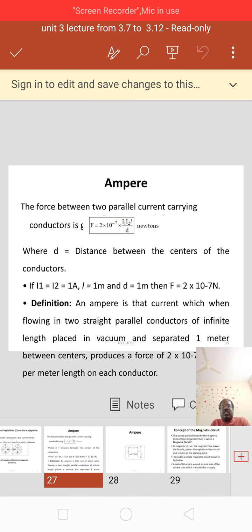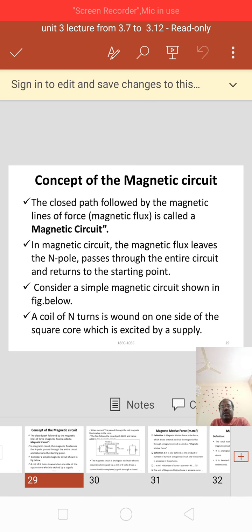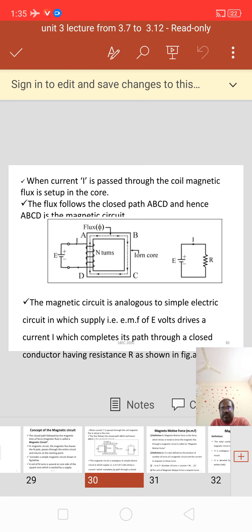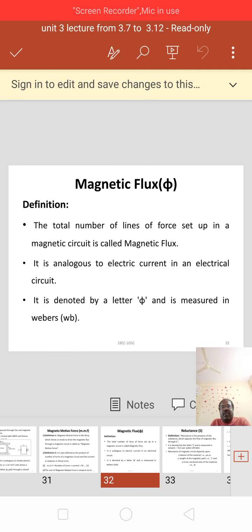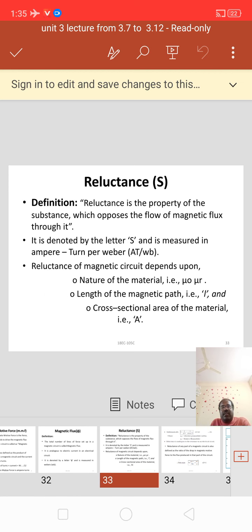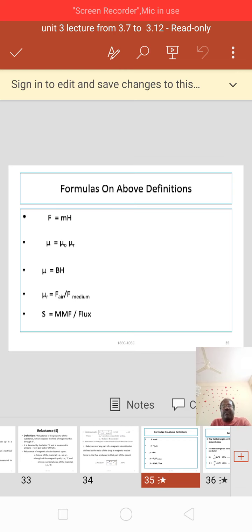Next, definition of ampere with the help of a diagram also. Next, concepts of magnetic circuit. Next, definition of magnetomotive force, EMF, and magnetic flux phi, reluctance S,